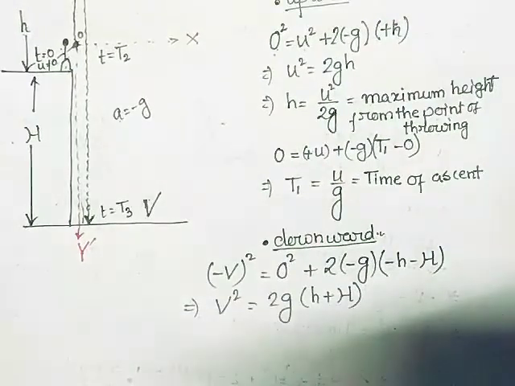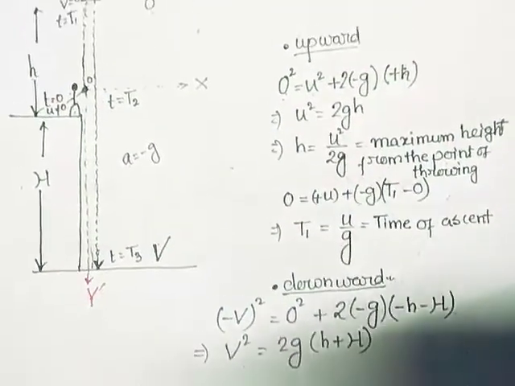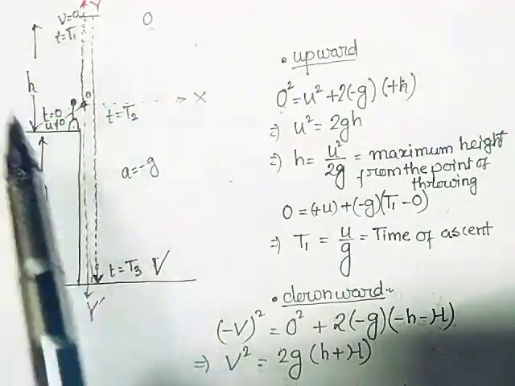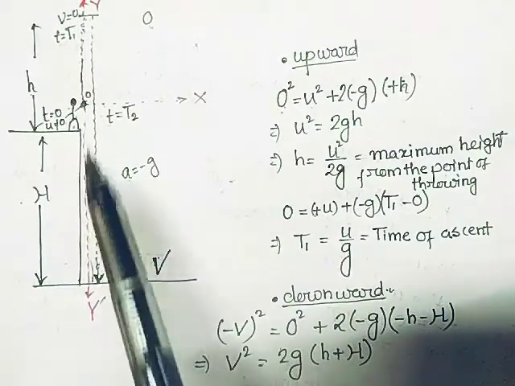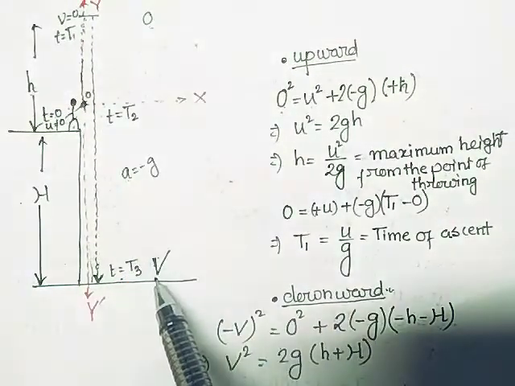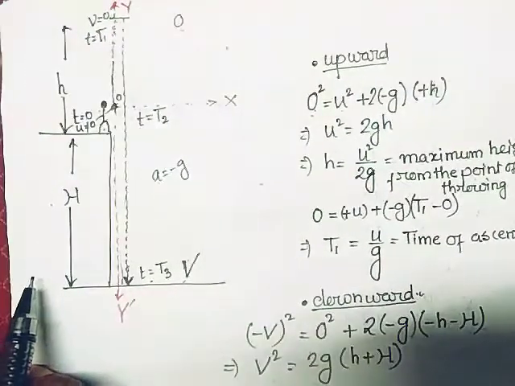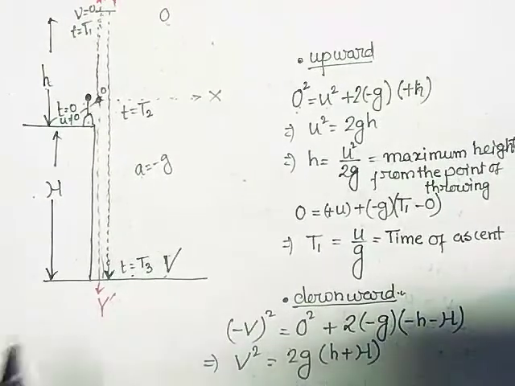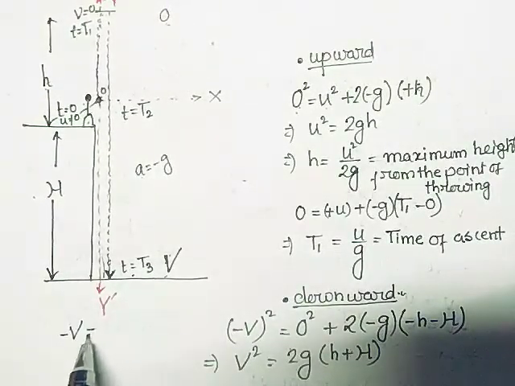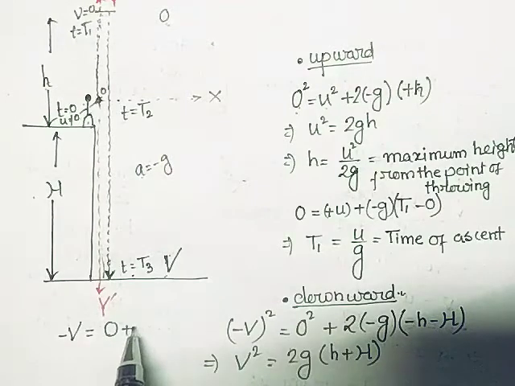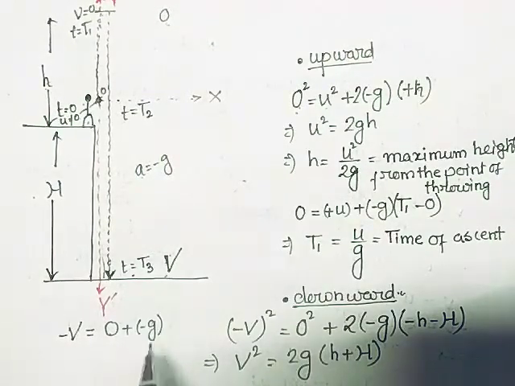Now if I want to calculate the total time when it has reached there, the time when it is here is t1, and when it is here it is t3. The velocity here is 0 and when it is here it is v. So if I write down the next equation of motion, it will be minus v, the final velocity, the initial velocity is 0, and v equal to u plus at. What is a? A is minus g. And what is the time? The time is t3.